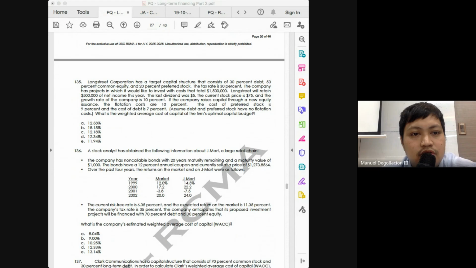Okay, so maybe I will just switch the cost of preferred and cost of debt. Okay, and it will change everything already. So first, the after-tax cost of debt will be 7% times 70%. I will really not explain anymore where we get 70%. Okay, so the after-tax cost of debt will be 4.9. The issue now, class, is on